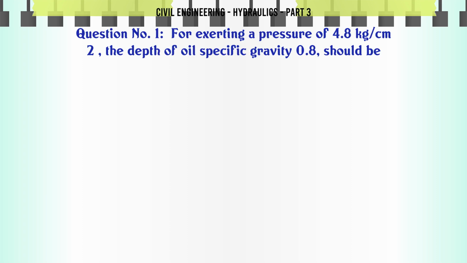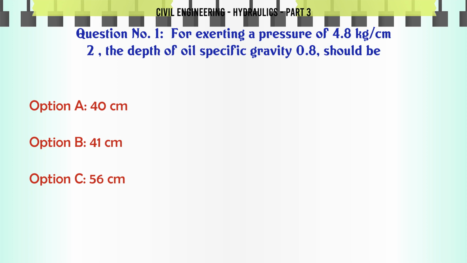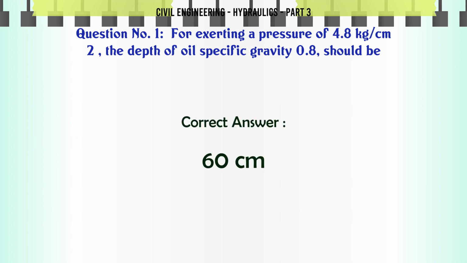For exerting a pressure of 4.8 kg/cm² to the depth of oil of specific gravity 0.8 should be: A, 40 cm; B, 41 cm; C, 56 cm; D, 60 cm. The correct answer is 60 cm.